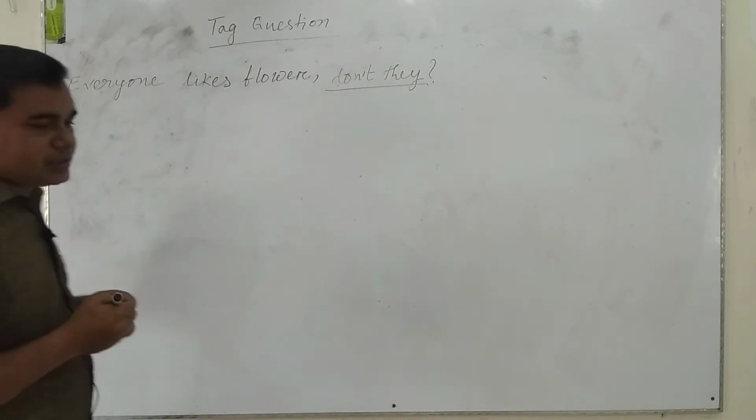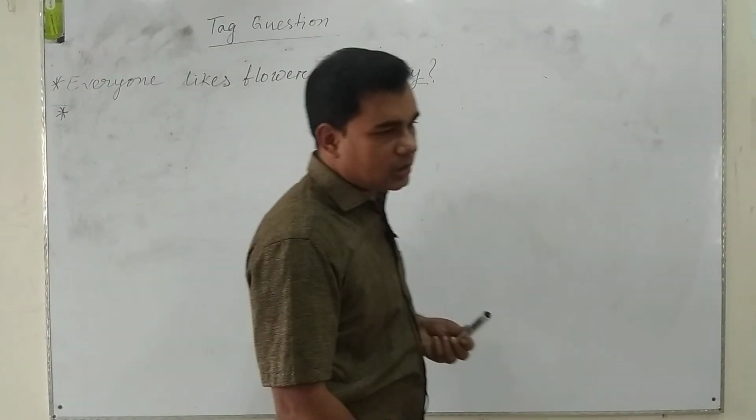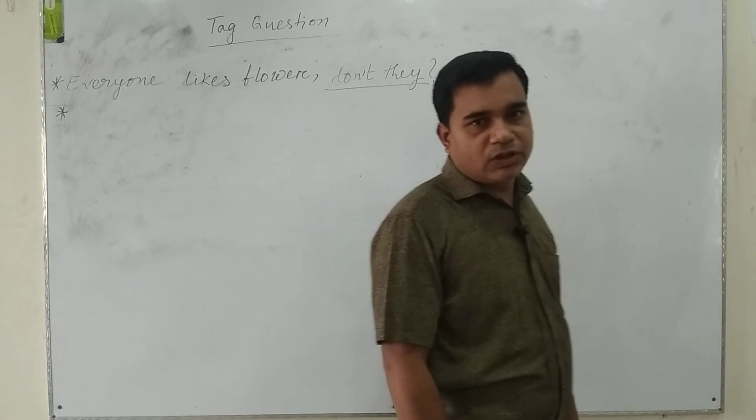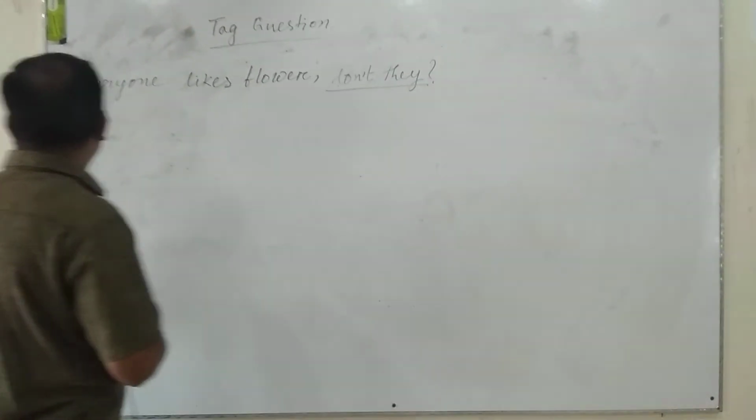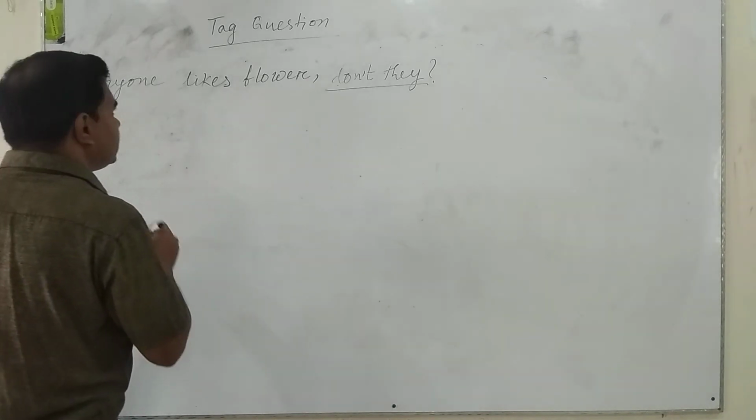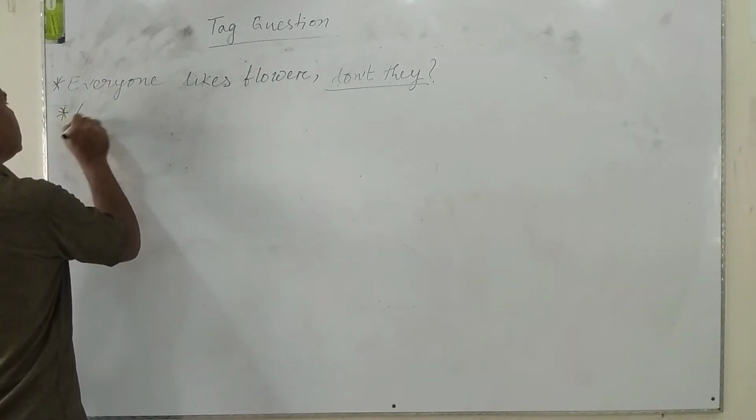If the subject is some of us, all of us, every one of us, none of us, the subject of the tag question will be "we".